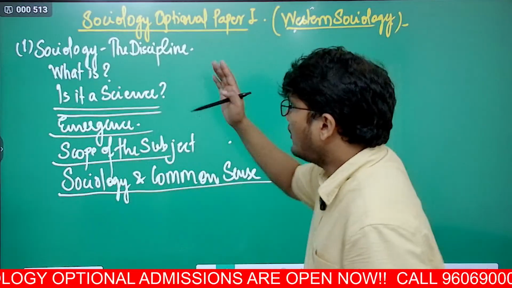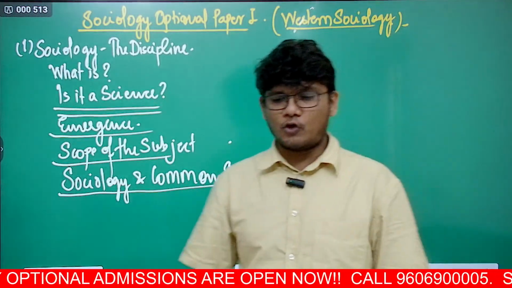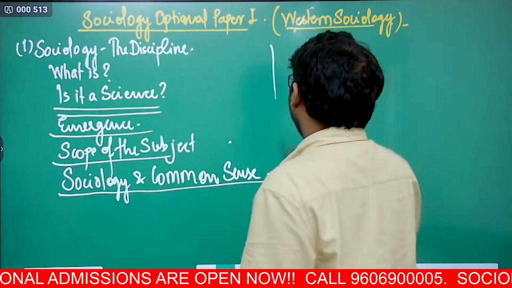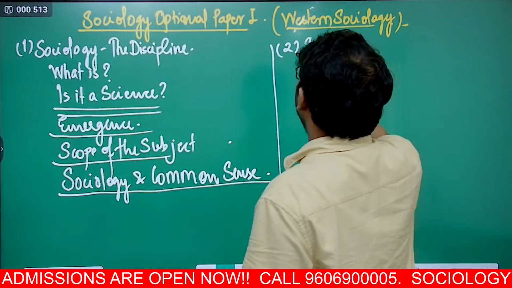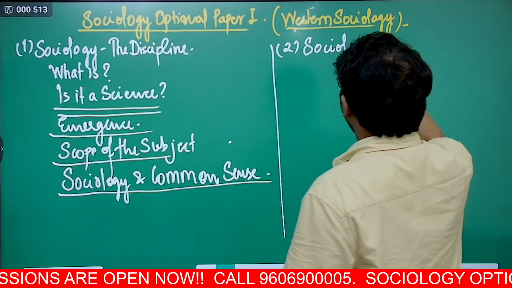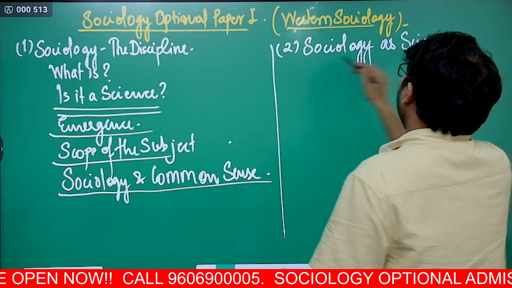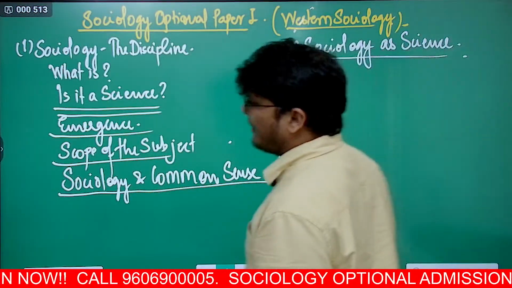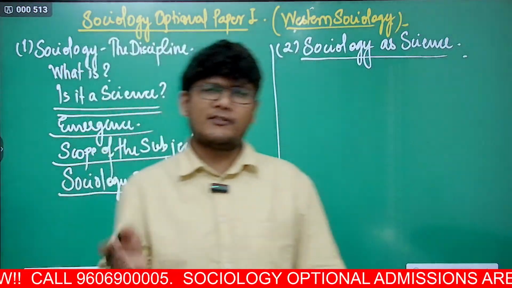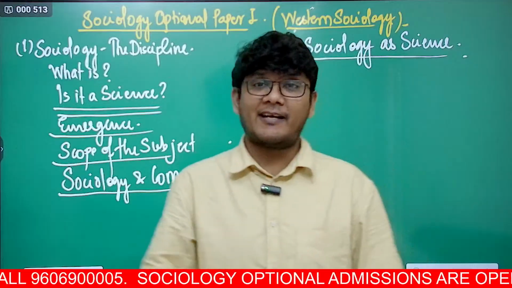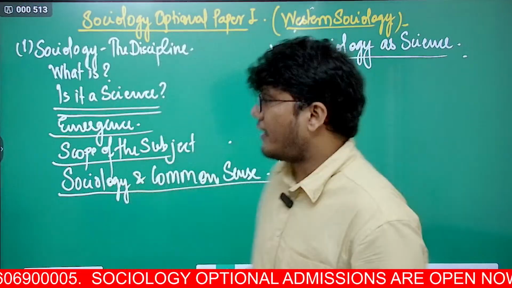So this was the first chapter, that is sociology, the discipline. Next is sociology as science. In sociology as science also, we'll see an interesting debate wherein some thinkers say that sociology is not a science, whereas others say that it is. So we'll understand all that over here.